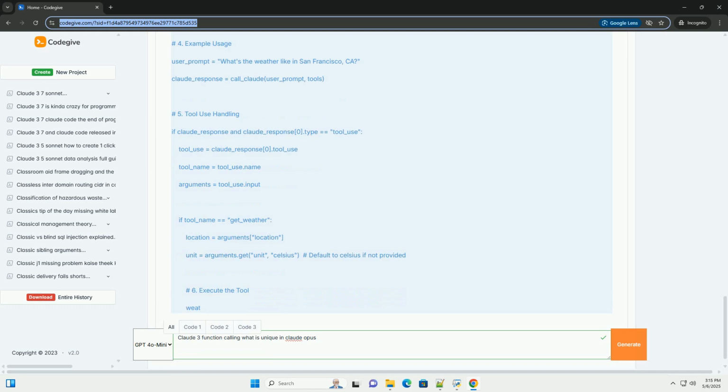Error handling: implement robust error handling. The get_weather function in this example is very simple. In a real application, you need to handle cases where the API call fails, the location is not found, or the API returns invalid data.